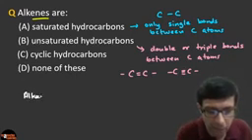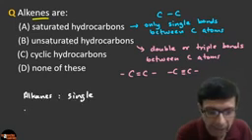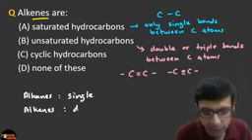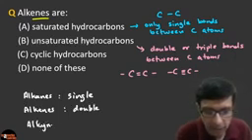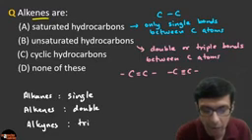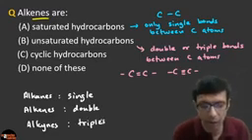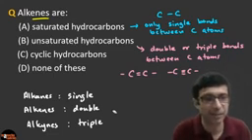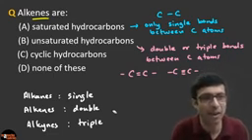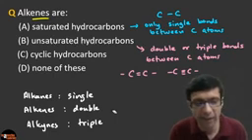Alkane means single bonds. Alkenes means the hydrocarbons which have double bonds, and alkynes are the hydrocarbons with triple bonds. These are all hydrocarbons. What is the meaning of hydrocarbon? They only have carbon and hydrogen in it, right? The only two elements, carbon and hydrogen. So what will be the answer here, guys?